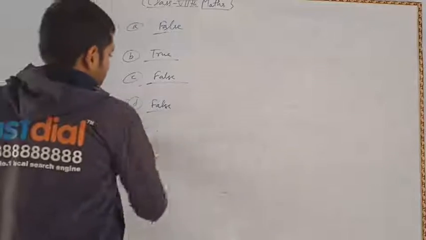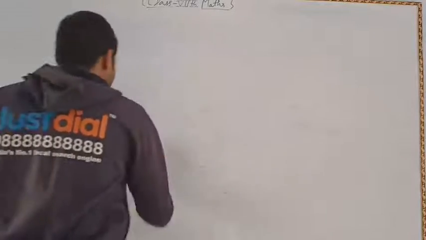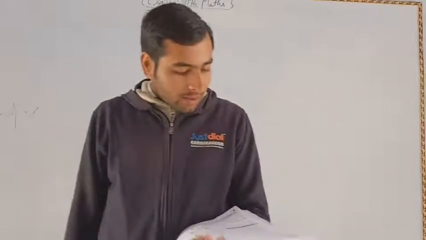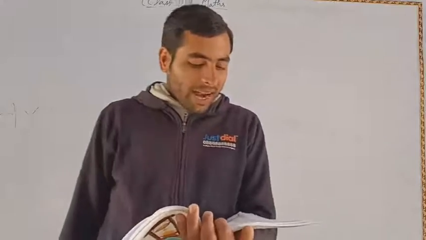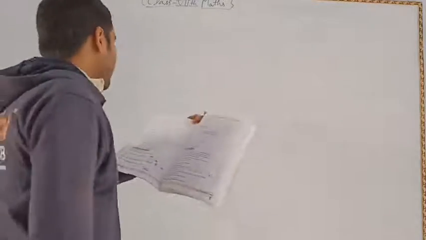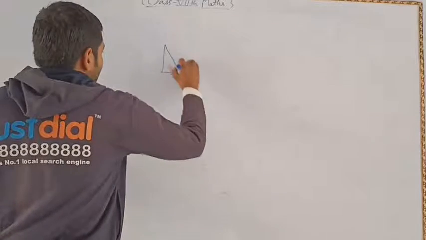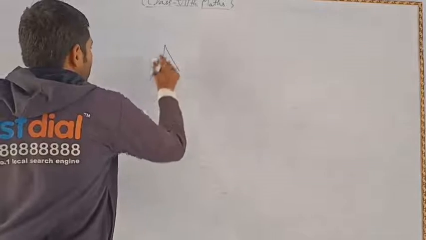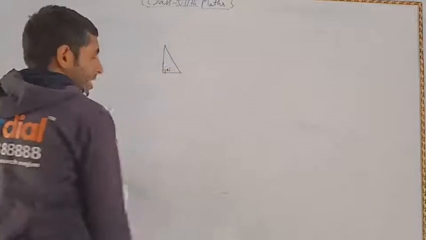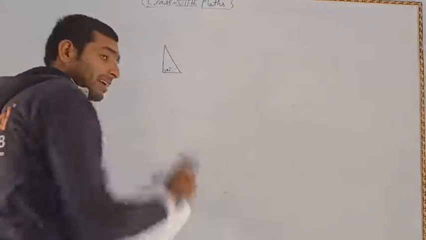Now again we have to solve question number 4. Here you can see question number 4: fill in the blanks. A. The greatest angle of a right angle triangle measures. Here we have a right angle triangle in which this is 90 degrees. So the greatest angle of a right angle triangle is the right angle, that means 90 degrees.